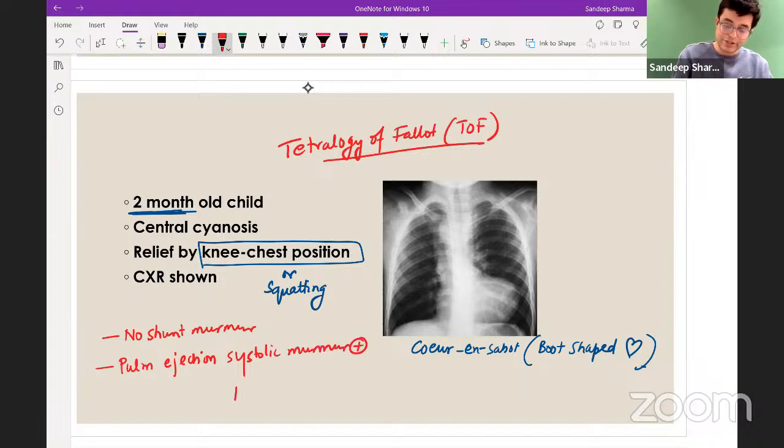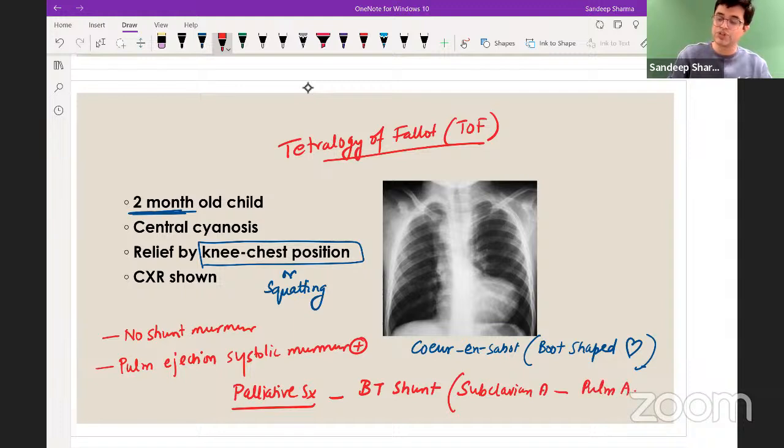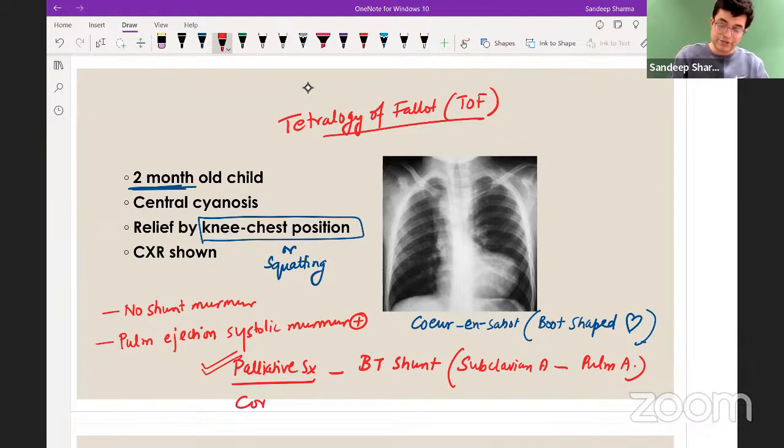And if they ask you what is the palliative surgery done in the patient, the palliative surgery done is BT shunt, also called as modified Blalock-Taussig shunt, where we join subclavian artery to pulmonary artery. There are other types of shunts also described, but those shunts are not performed. The only palliative surgery done. But these days, corrective surgery or definitive surgery is the ideal therapy to be done, and it should be done as early as possible.